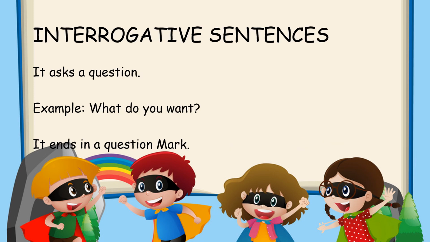The second one is interrogative sentences. It asks a question. Example, what do you want? It ends in a question mark. So when you ask a question, those kinds of sentences are called interrogative sentences. It always ends in a question mark.